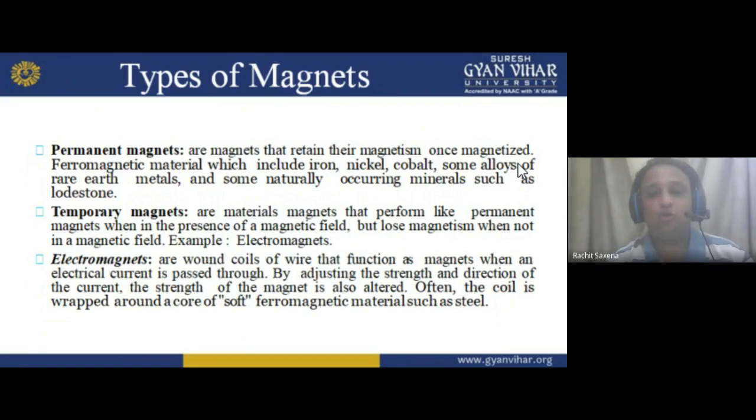Examples of electromagnets are in every electrical machine. As I earlier told you, electrical machines have two parts, motor and generator, that come in the category of rotating electrical machines. If I'm talking about a non-rotating electrical machine, that is the transformer, which is static.